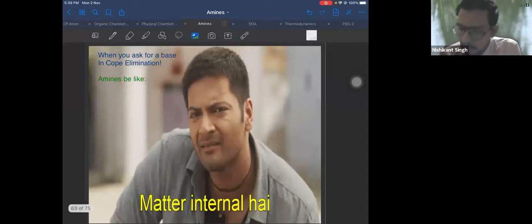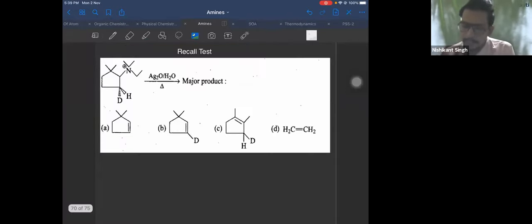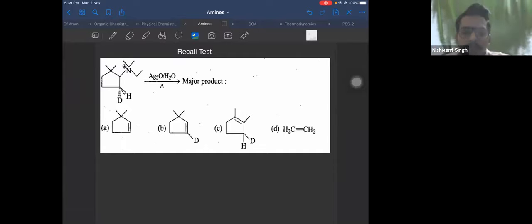We'll start with a recall test based on your Cope elimination. Be careful while attempting this. I know my background is blur. There is some lighting issues. I'll try to fix it as soon as possible, Pratish.